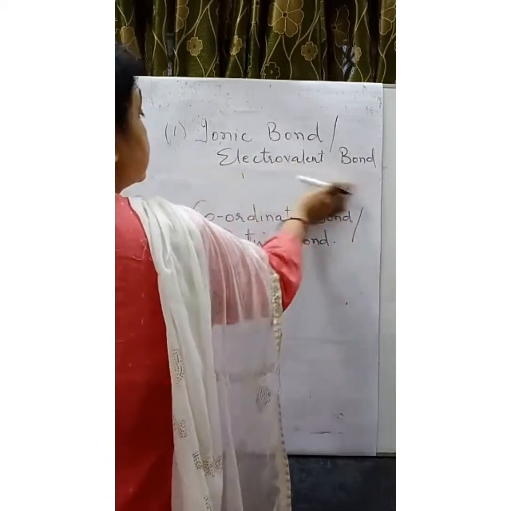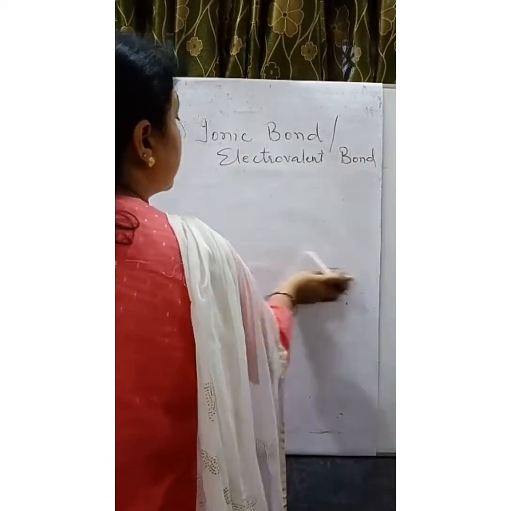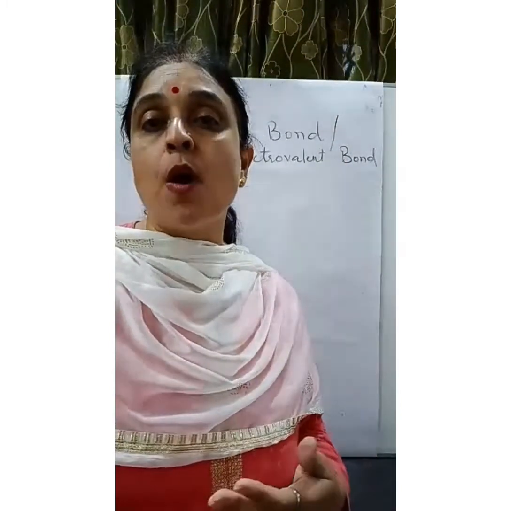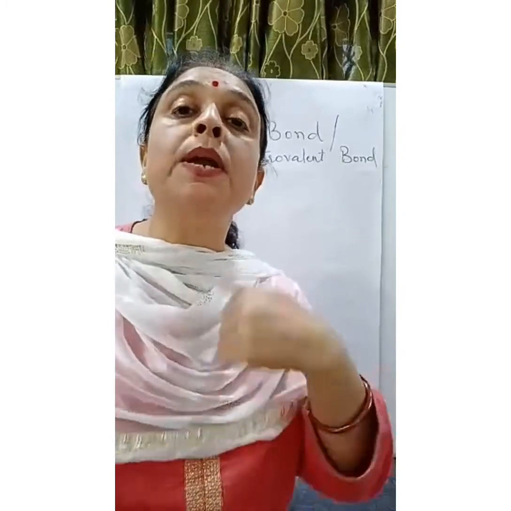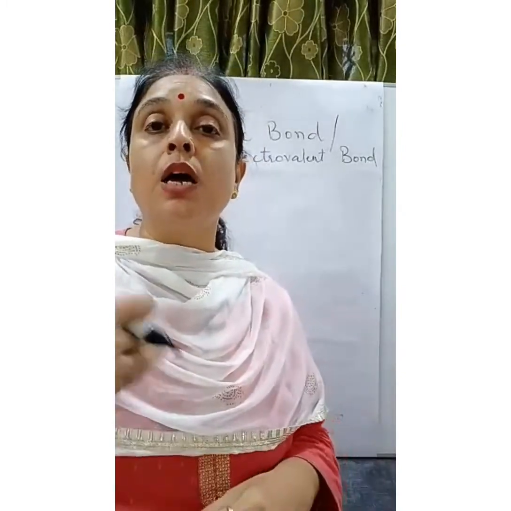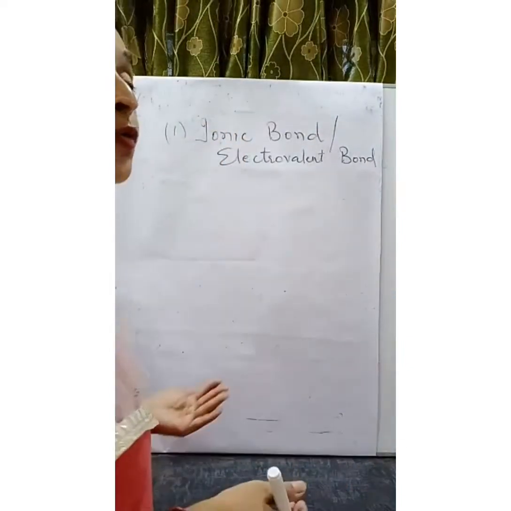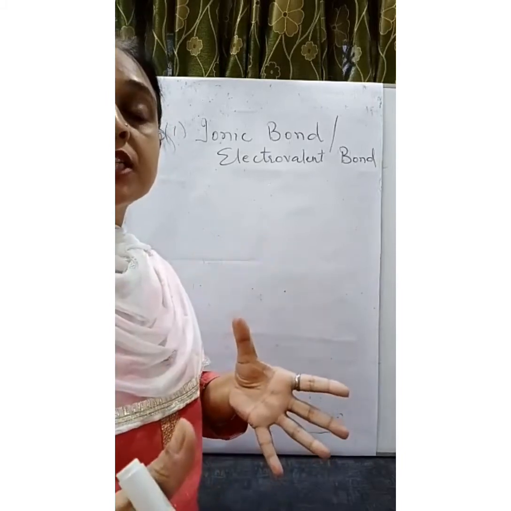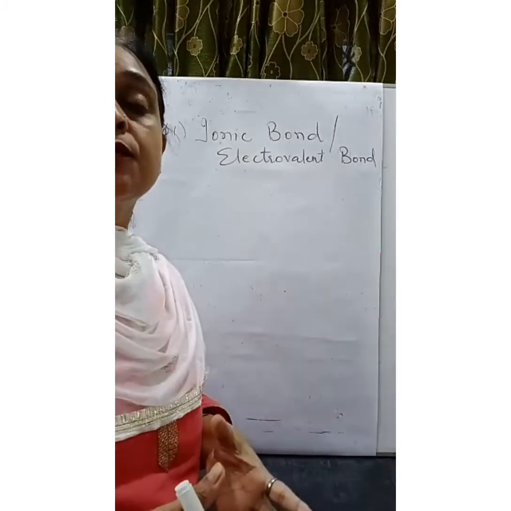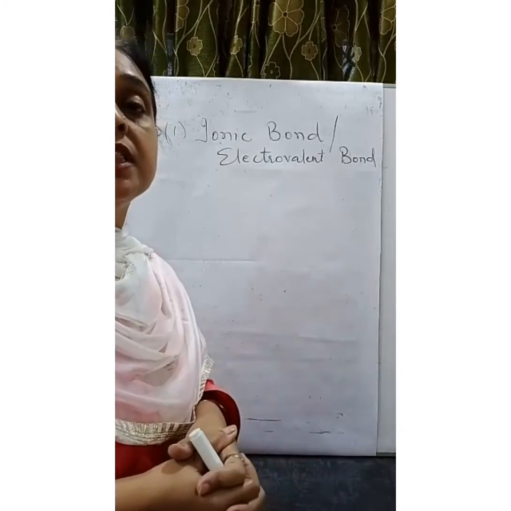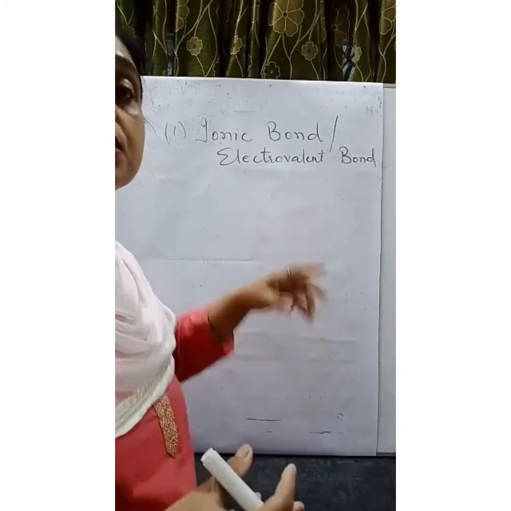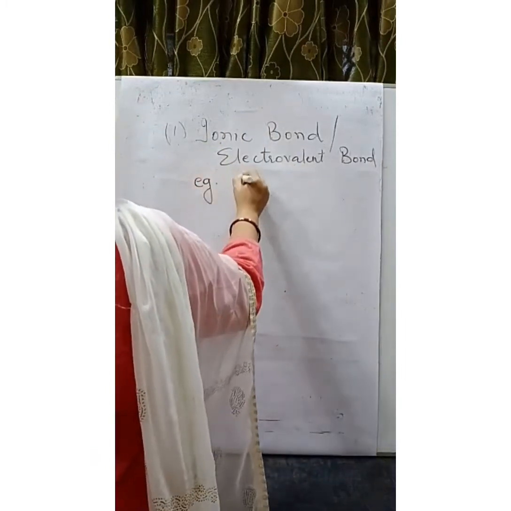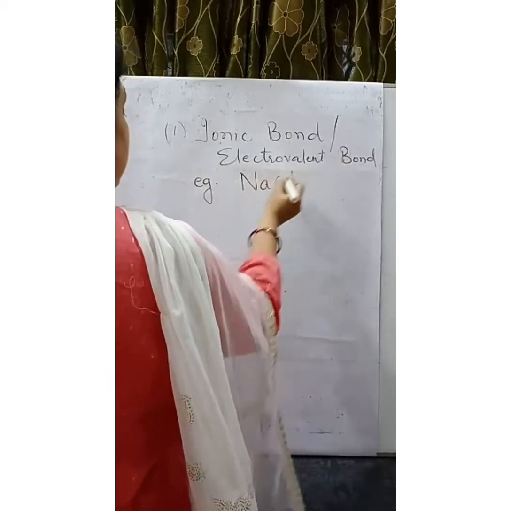The first type is ionic bond or electrovalent bond. An ionic bond is formed when one atom completely transfers its electron to the other one, resulting in the formation of a cation and an anion. The force of attraction, the Coulombic or electrostatic force of attraction existing between these oppositely charged ions, is known as ionic bond. For example, let us see the formation of NaCl.